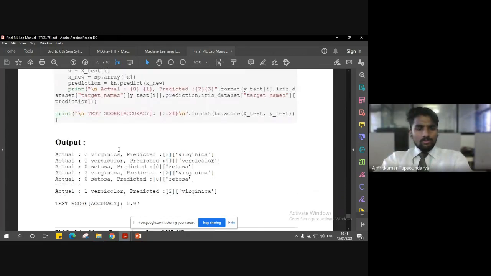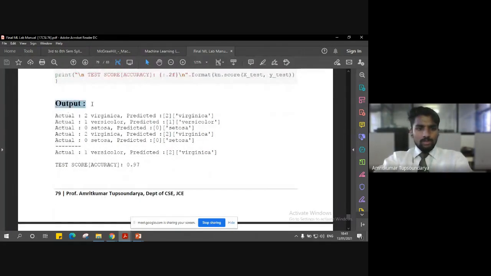Right. So let's say this is the output that I have got. That might be different in your case. The accuracy might vary, but let's say my actual data has two Virginica. Virginica is one type of iris, one version of the iris dataset, you can say. So we have Virginica, we have Versicolor, and we have Setosa. They are the three different categories. So whether we have successfully classified it or not is what we are going to see here, right?